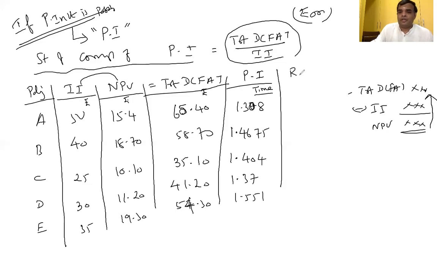Now, based on that, we have to rank. First rank: which one has the highest profitability index? E, sir. Project E. Second rank, B. Third rank, C. Next rank, D. And last, A. Okay? Are you with me? Yes, sir. Therefore, what about the investment decision?